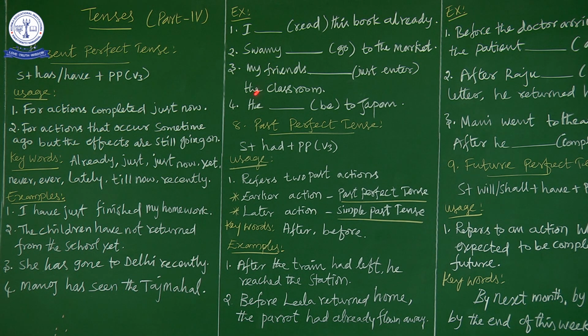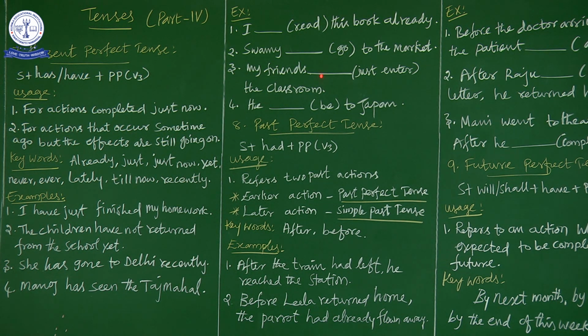Next sentence. My friends dash just enter the classroom. So the keyword given in the bracket is just. Okay. Then we have to go for present perfect tense. So my friends is a subject and we have to use has or have. So friends is a plural form. Then we have to choose have.